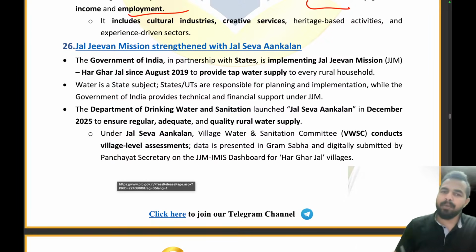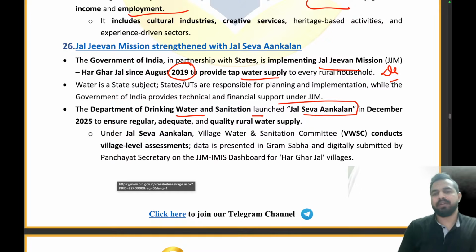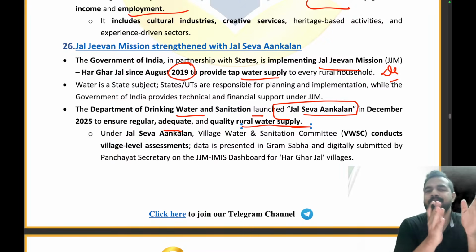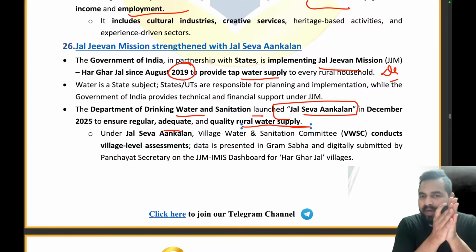Right? So the Government of India, in partnership with the states, is implementing Jal Jeevan Mission to provide tap water supply. It was launched in 2019. Now it has been extended to December 2028. Right? Now the Department of Drinking Water and Sanitation has launched Jal Seva Ankalan to ensure regular, adequate and quality rural water supply. My dear friends, I already told you in the Jal Jeevan Mission 2.0 what parts we have